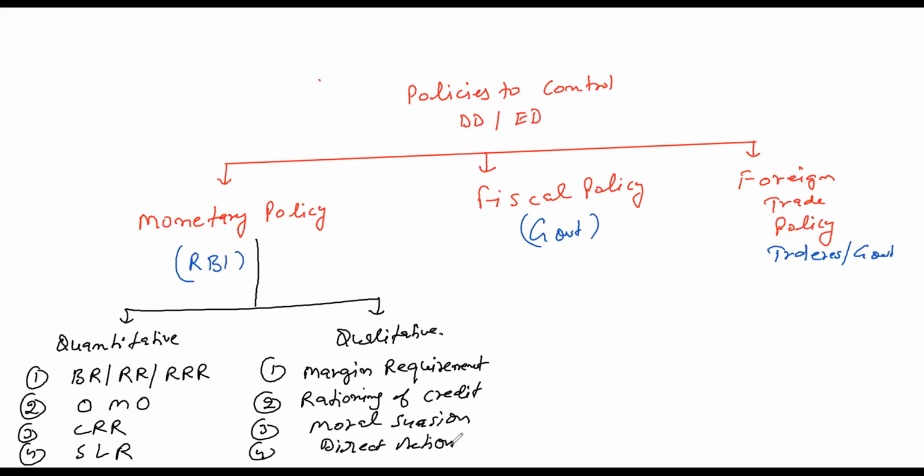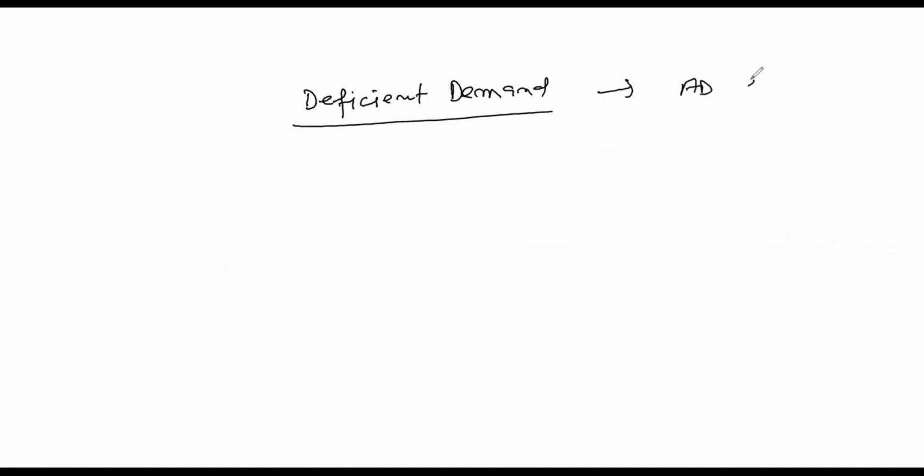So look now, if I am considering a situation of deficient demand, and you know in the deficient demand case, your AD is less than AS.